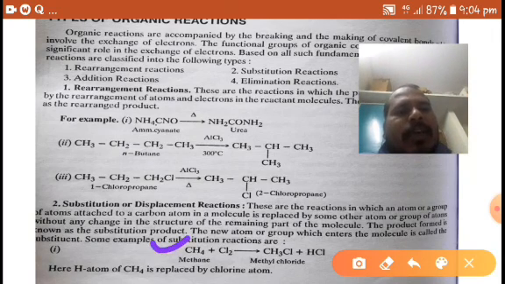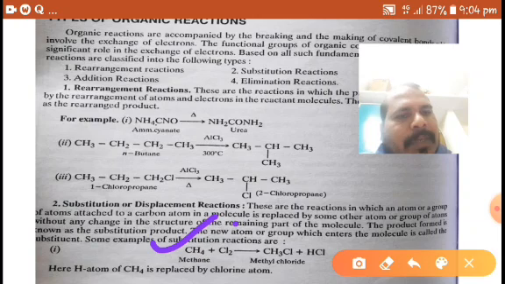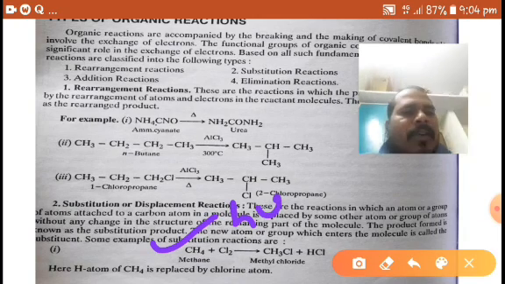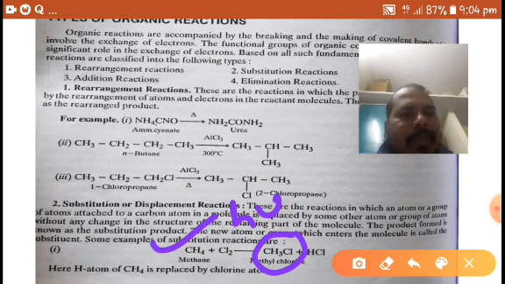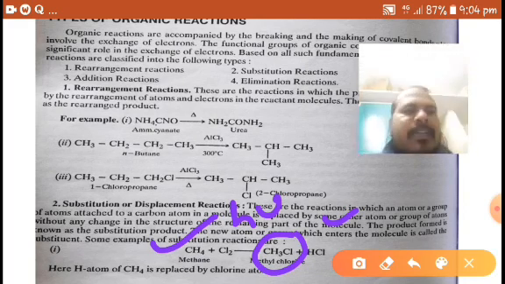Chlorination of methane in the presence of light gives methyl chloride and HCl, or it gives dichloromethane, chloroform and carbon tetrachloride. It is a chain reaction actually. So chlorination of methane in the presence of light is a chain reaction. We will discuss it later.